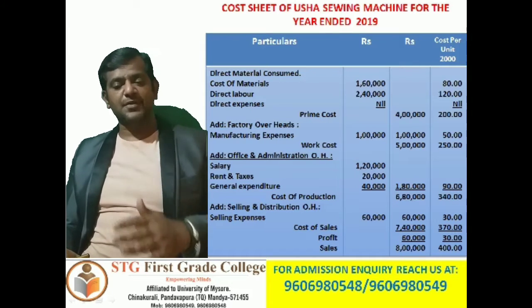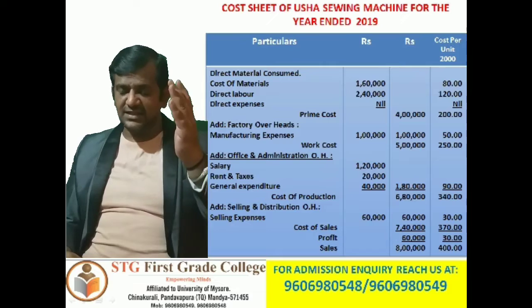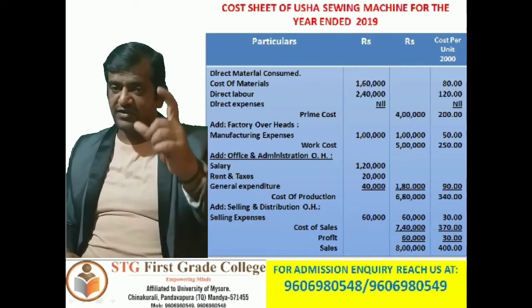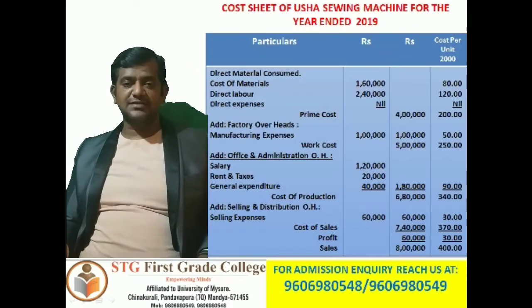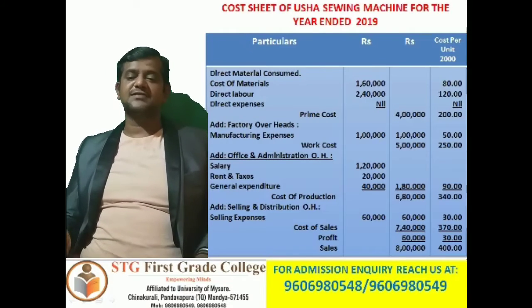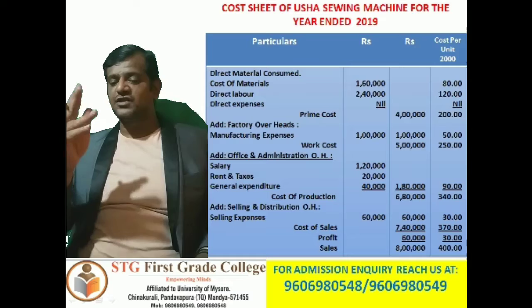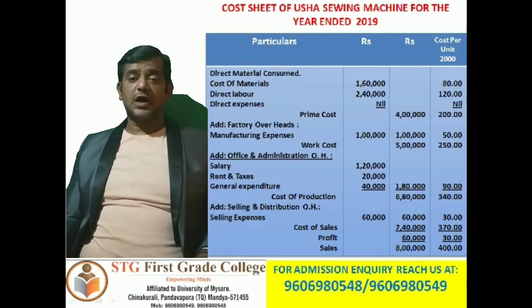So next we have profit and then sales, because in this problem he has given the sales in the first half. So sales is 8 lakh. So directly enter the amount as sales, 8 lakh rupees at last. 8 lakh divided by 2000, we are going to get 400 cost per unit.